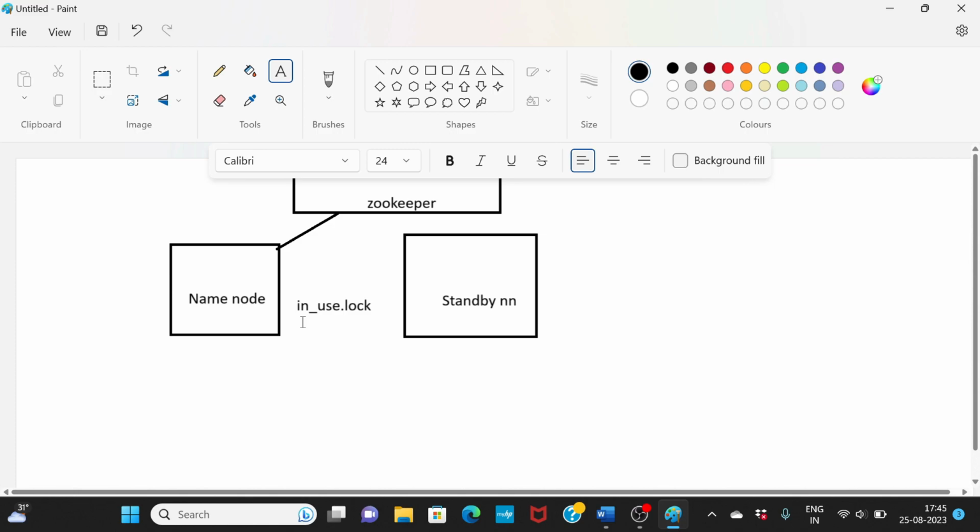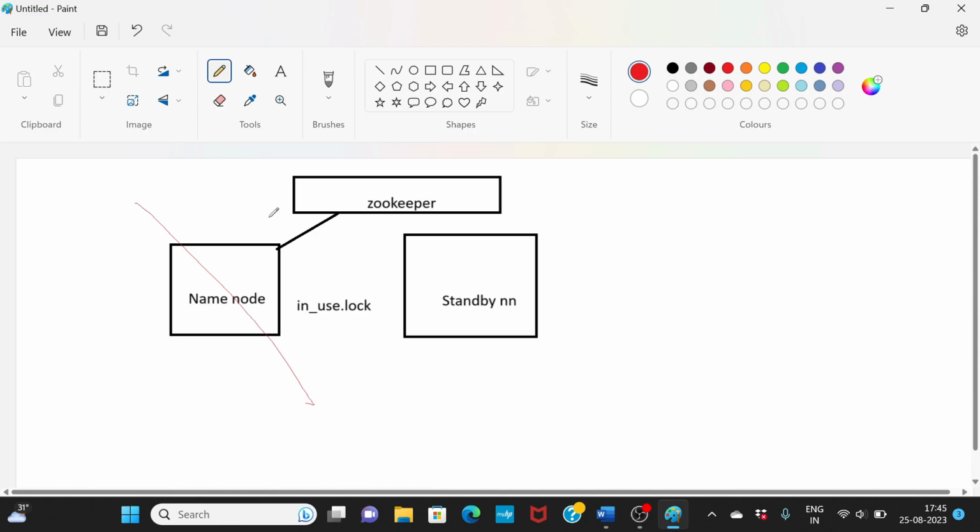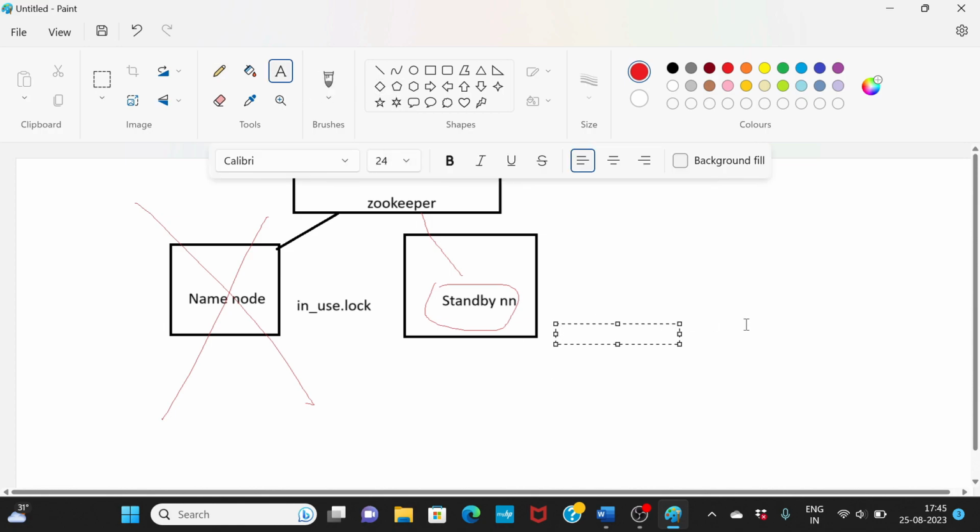All right, now imagine a scenario that this name node is down. Whatever be the reason, this name node is down. Okay, now the Zookeeper will ask the standby node to come and pick up. In this way this standby node will now become the name node, so you will have only one name node. Now this Zookeeper will then create a file in inuse.log. Okay, so this way you will have a standby name node acting as a name node.